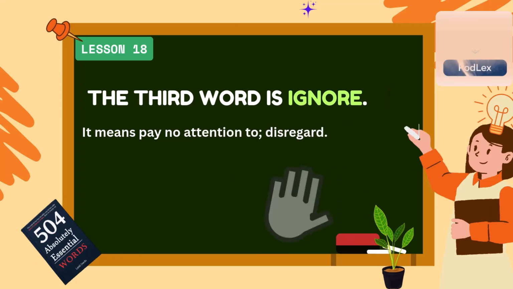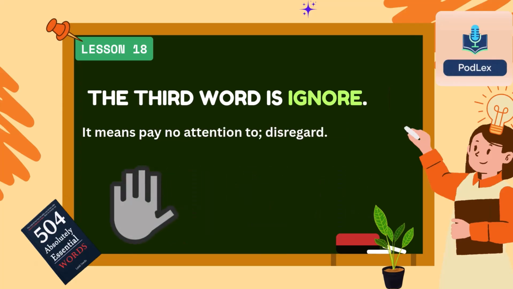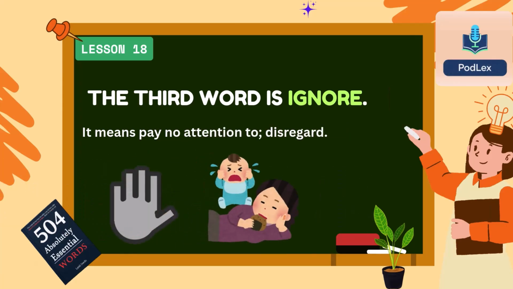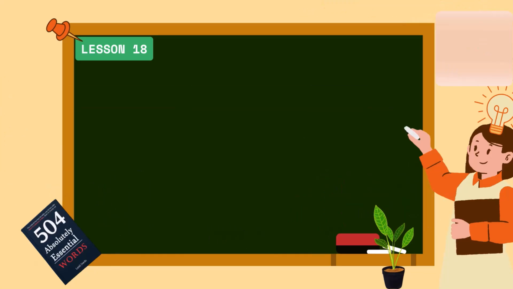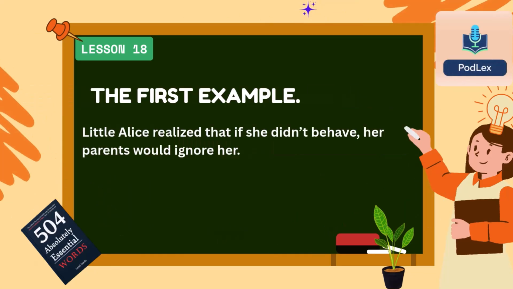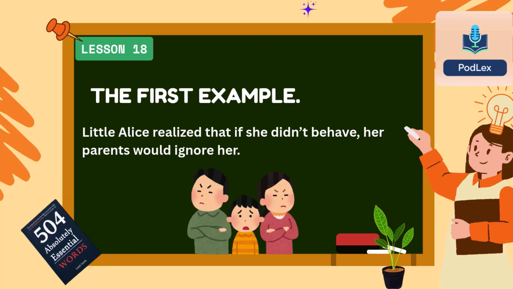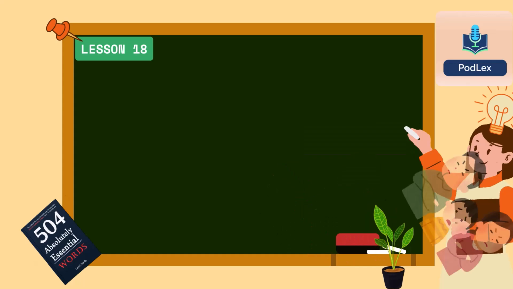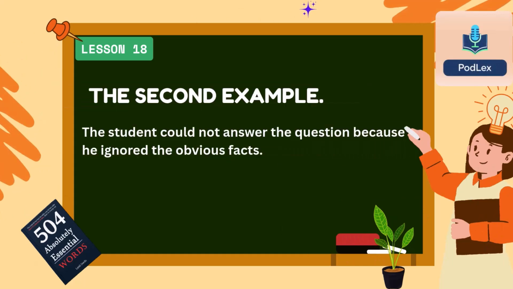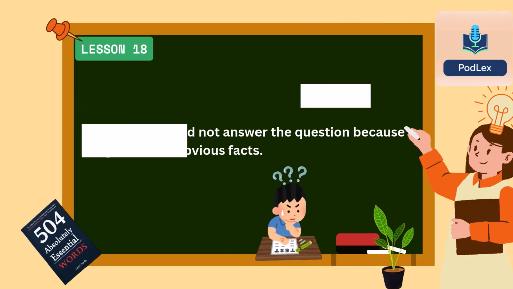The third word is ignore. It means pay no attention to, disregard. The first example. Little Alice realized that if she didn't behave, her parents would ignore her. The second example. The student could not answer the question because he ignored the obvious facts.